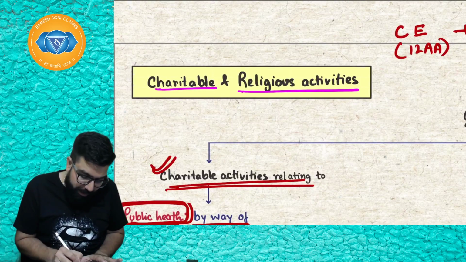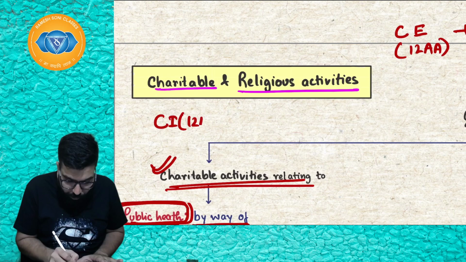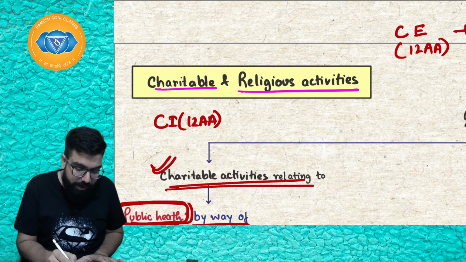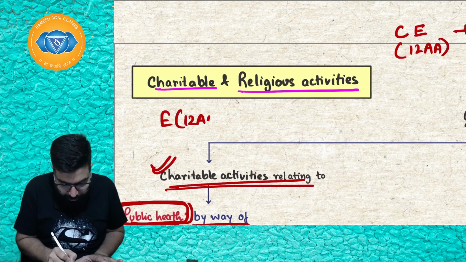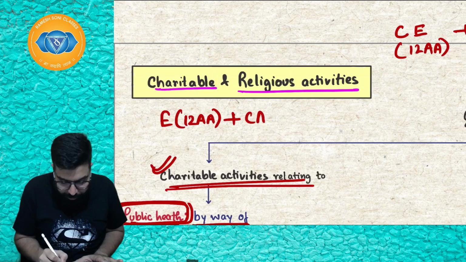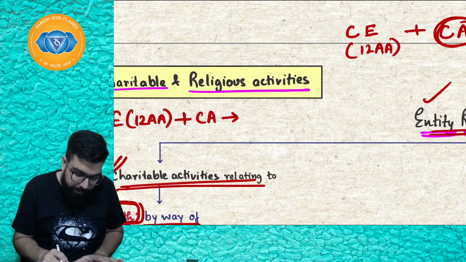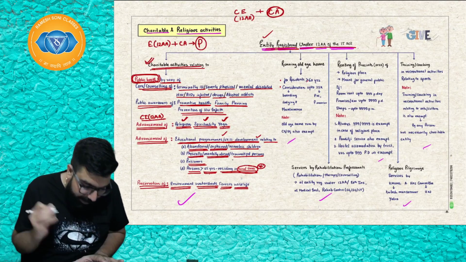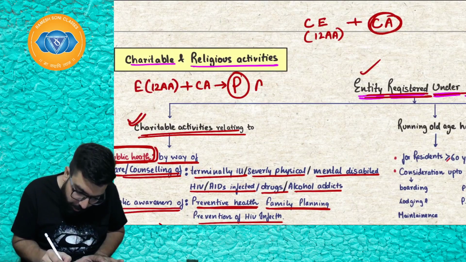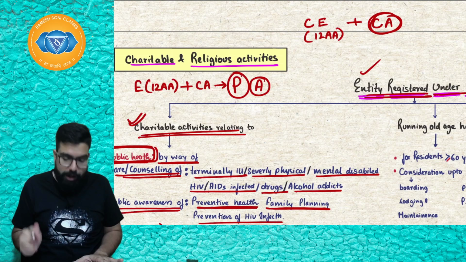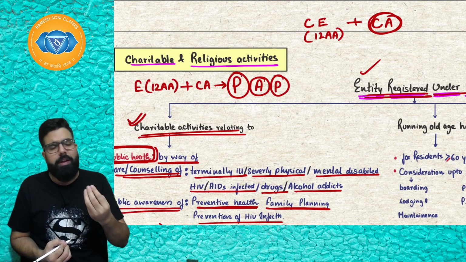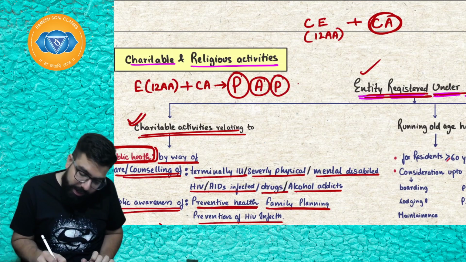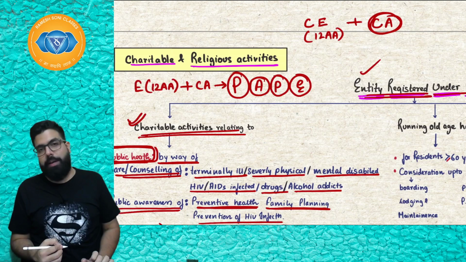So Baba, there has to be a charitable institution which is registered under 12AA, basically an entity registered under 12AA, and it is doing charitable activity. Sir, charitable activity can be P for public health, A for advancement of religion, spirituality and yoga, P for preservation of watershed, animal, wildlife, etc., and E for educational program or skill development program.